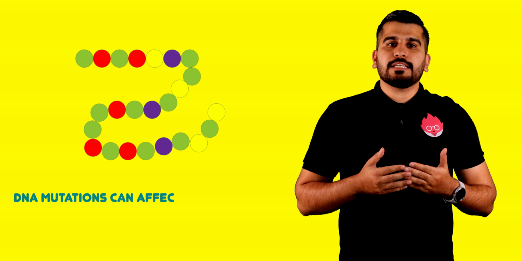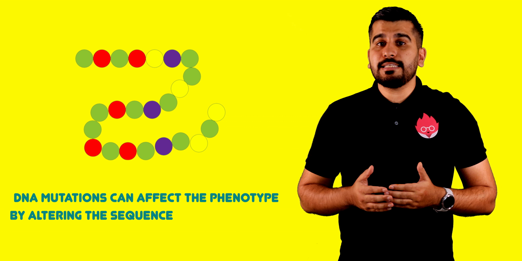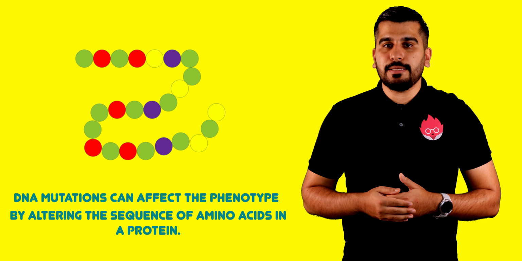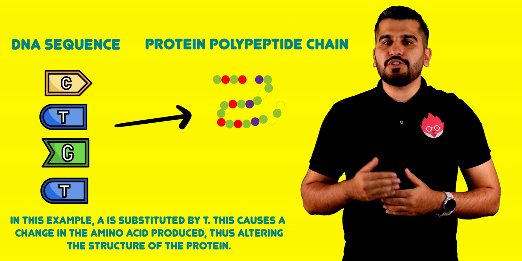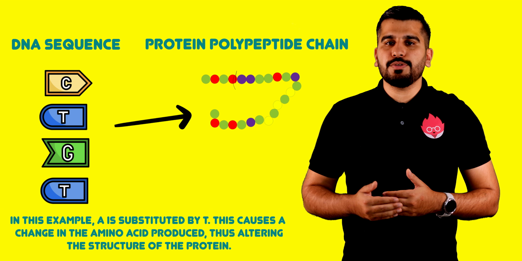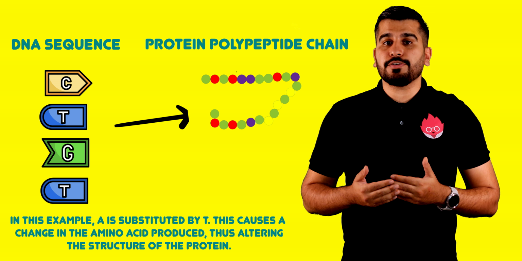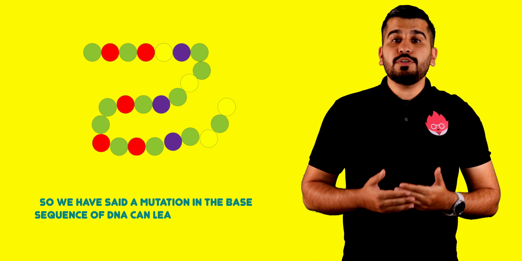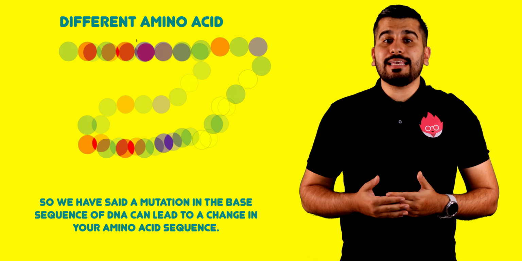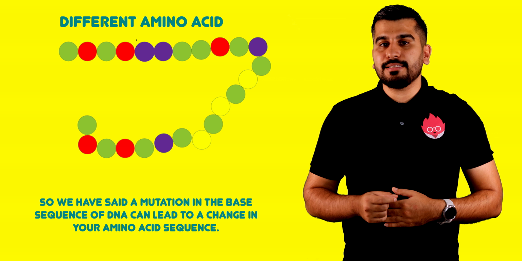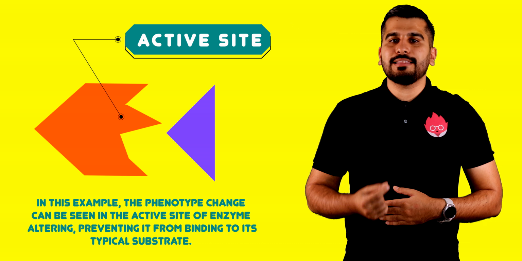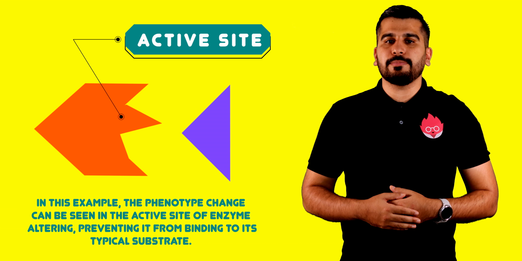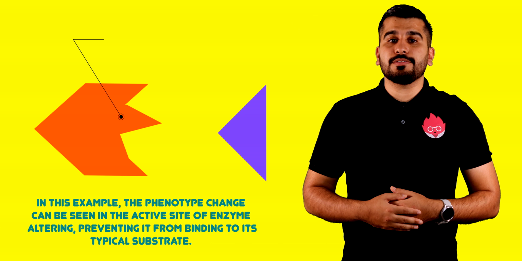DNA mutations can affect the phenotype by altering the sequence of amino acids in a protein. In this example, A is substituted by T. This causes a change in the amino acid that is produced, thus altering the structure of the protein. So we have said a mutation in the base sequence of DNA can lead to a change in your amino acid sequence. In this example, the phenotype change can be seen in the active site of an enzyme altering, preventing it from binding to its typical substrate.